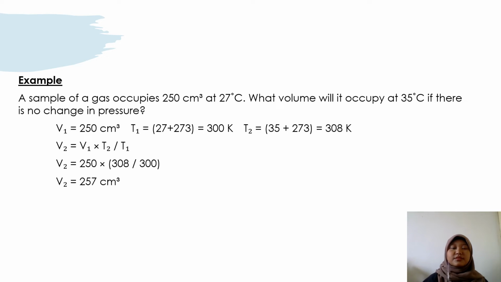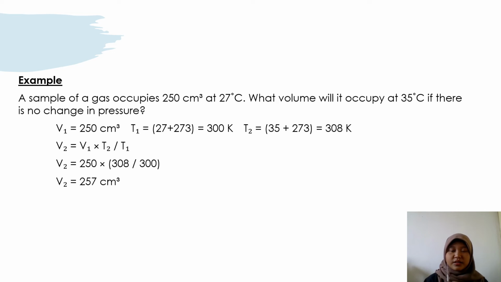So, example. A sample of gas occupies 250 cm cubed at 27 Celsius. What volume will it occupy at 35 Celsius if there is no change in pressure? From the question, it gives you V1, which is 250 cm cubed, and T1, which is 27 Celsius, and T2, which is 35 Celsius.